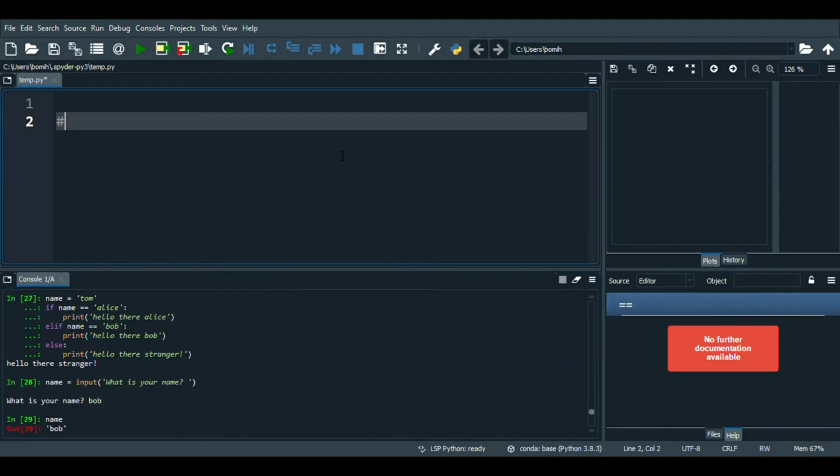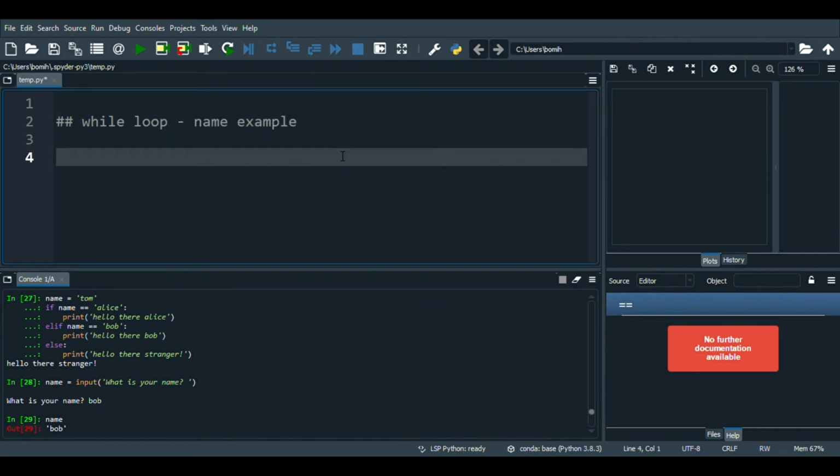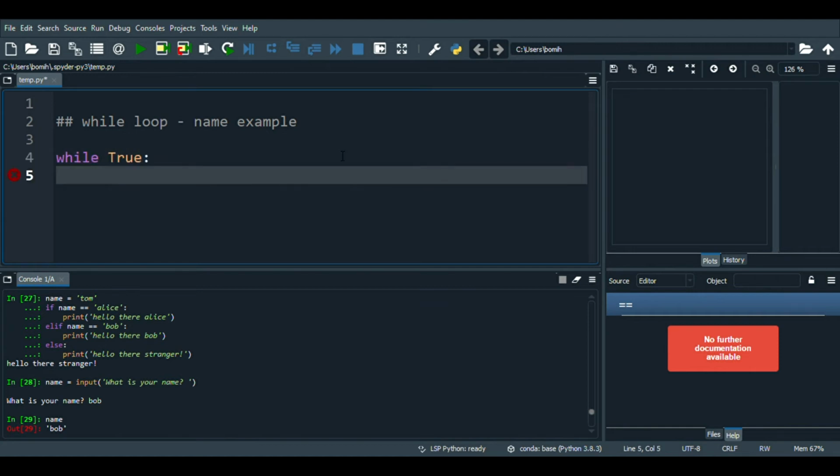Alright, so now let's go back to the while loop and use the naming example to continue that. So let's do while true. Have that get the name from the user. What is your name?